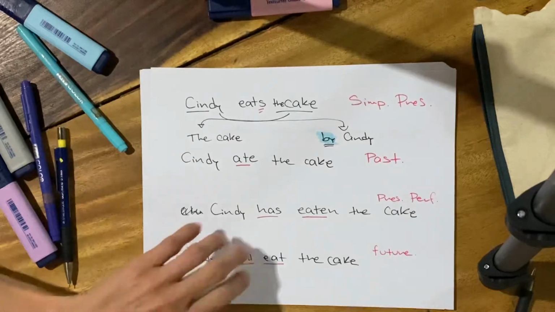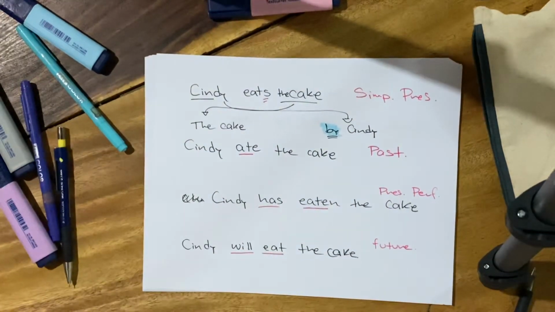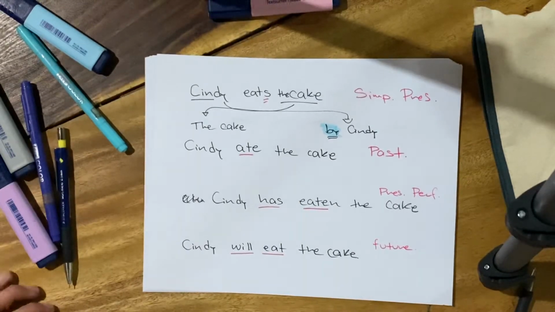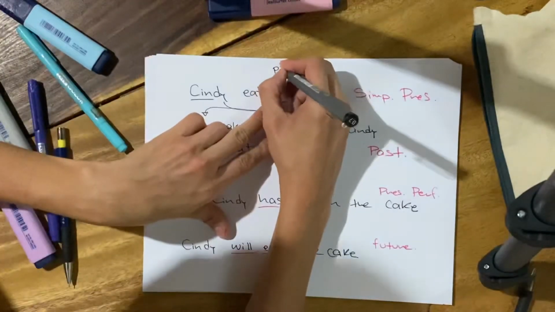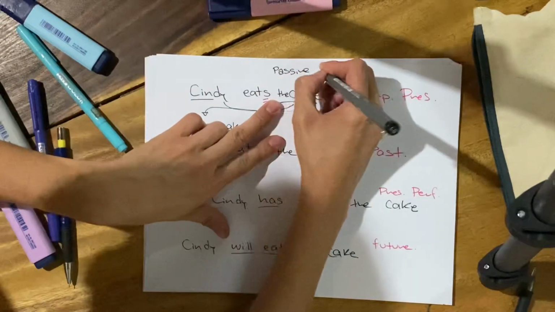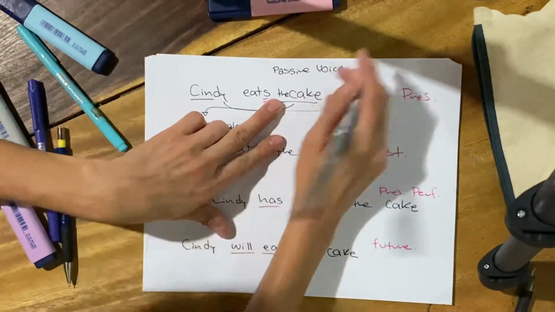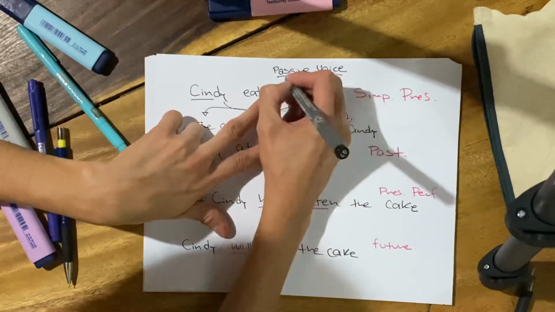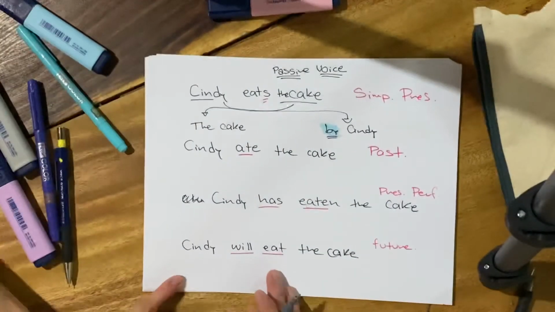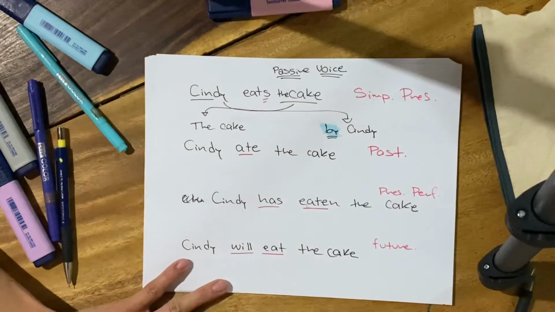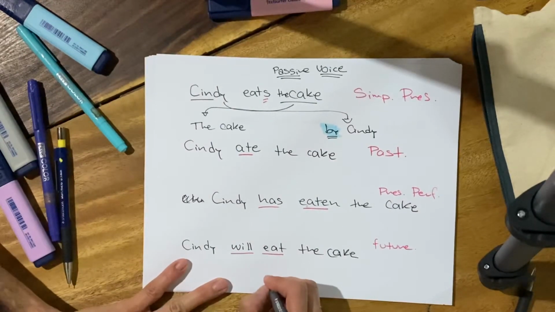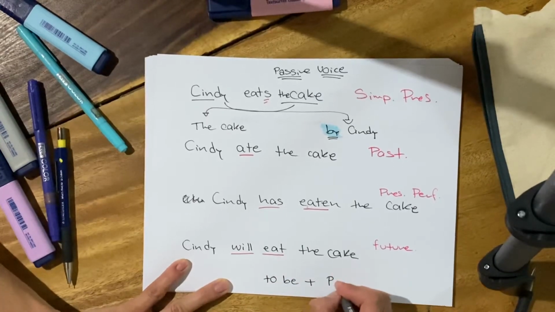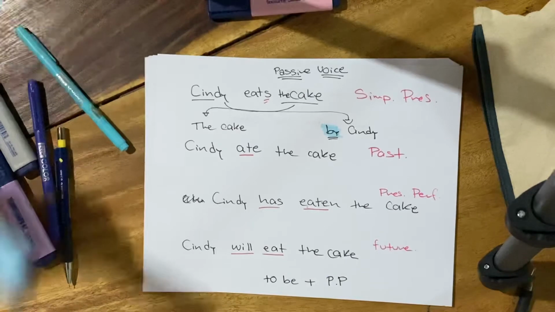So remember, let me check that everything is on frame. Yes, okay. Remember that we're working with the passive voice. And kindly remember that we need the to be plus the past participle of the verb that you have done.